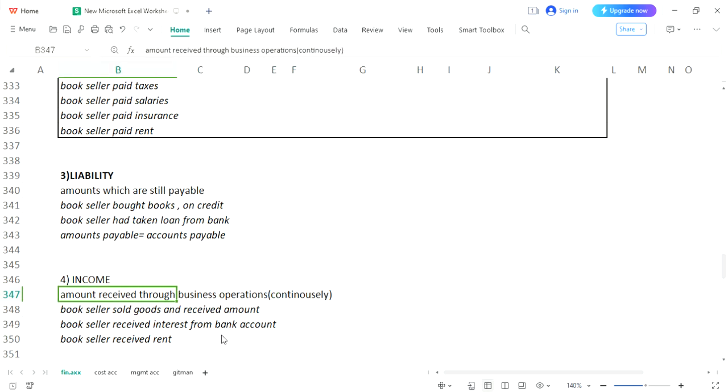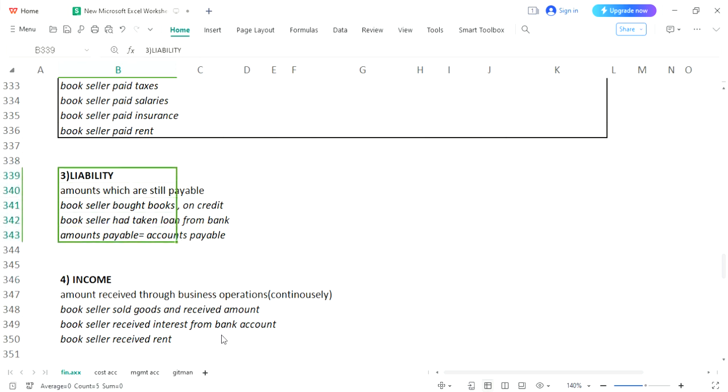So when the bookseller sells his furniture, it would not have an element of continuity. He will not be selling furniture continuously. That would not be considered income. In case he is receiving any amount again and again in a shorter period of time, then it would be considered your income. So these are the third and fourth pillars.